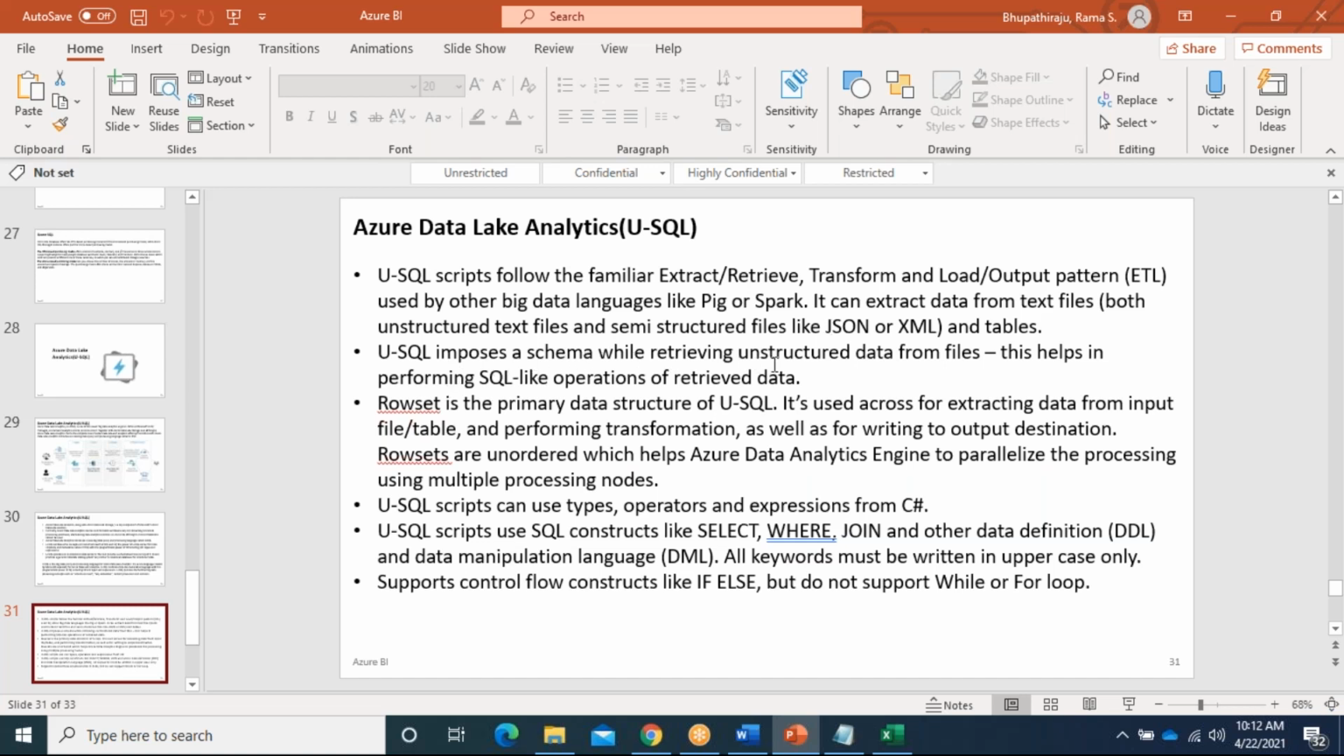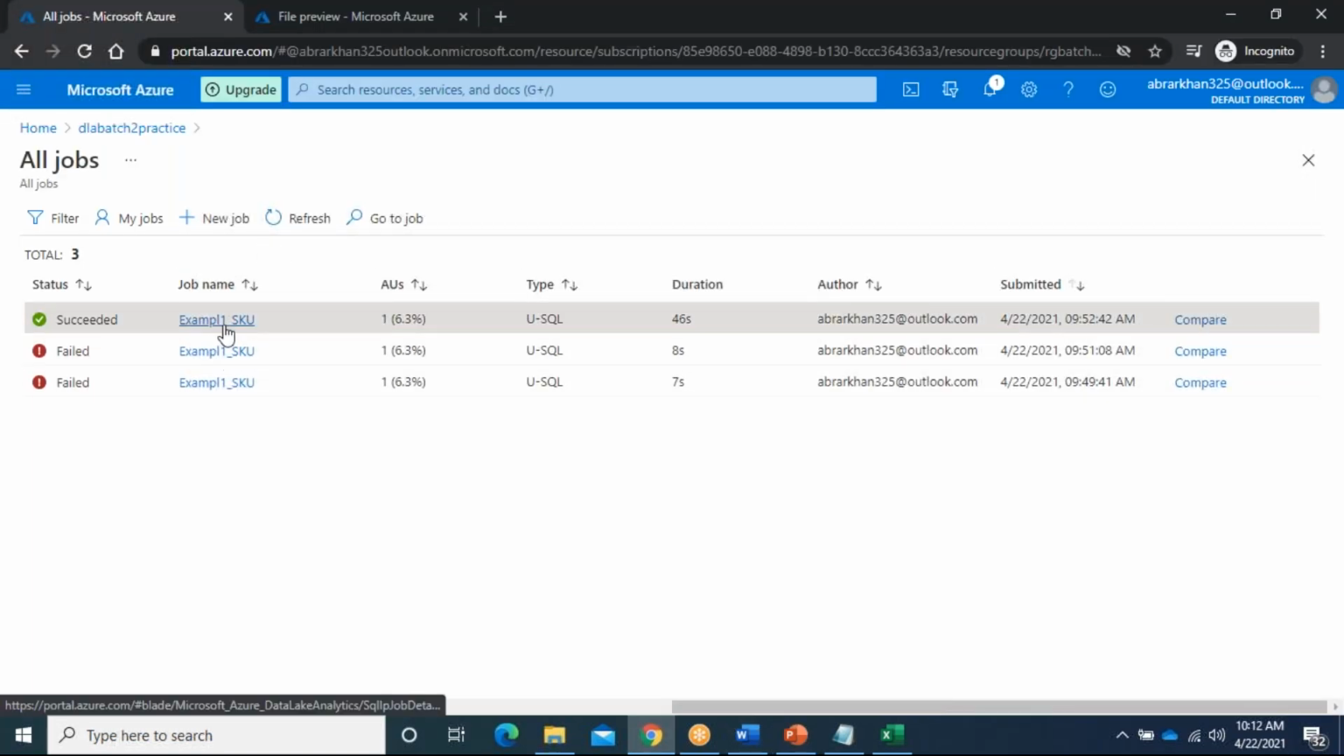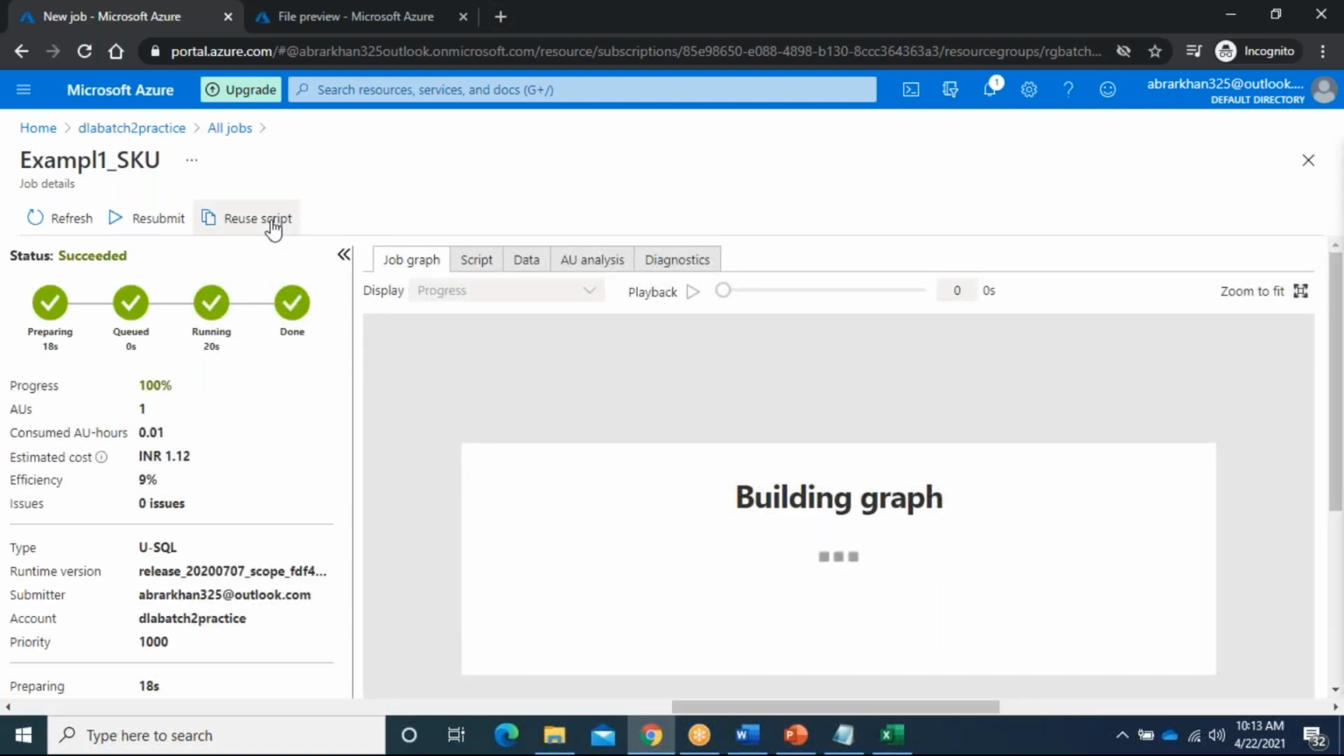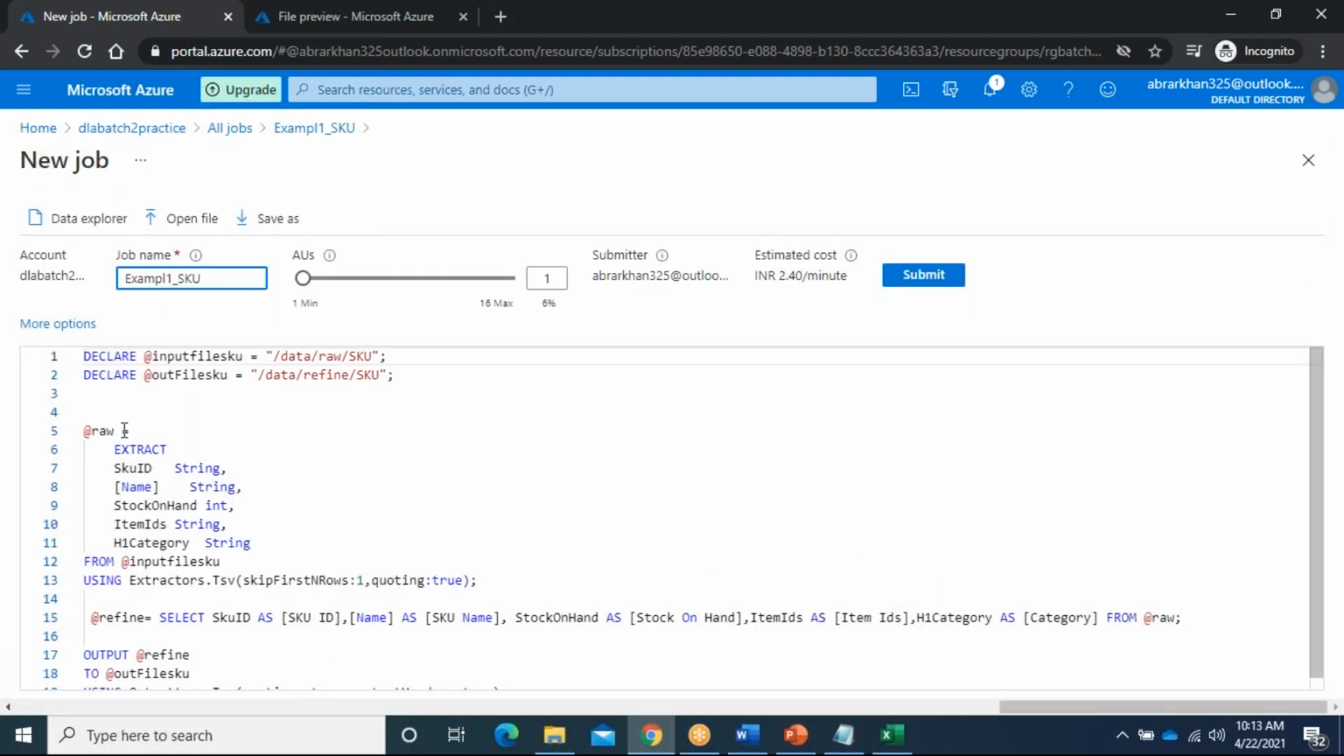U-SQL imposes a schema while retrieving unstructured data from files. This helps in performing SQL-like operations. Here you can see rowset is the primary data structure of U-SQL. It's used across for extracting data from an input file or table, performing transformations, as well as writing to the output destination. If you go to the script, I have explained it clearly here. This is one of the rowsets we use while doing extraction, this is another rowset, and this is another.